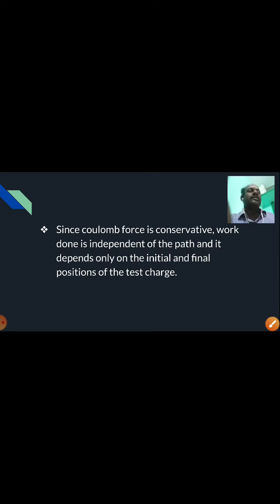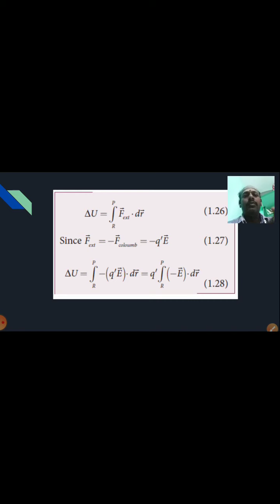Since the Coulomb force is conservative. Now what is conservative? We have already discussed. Conservative means independent of the path. A very good example is gravitational potential energy or gravitational force. Here even the electrostatic force is also a conservative force. So now we come to the conclusion that delta U, usually U is the letter used to denote the energy, as we have already studied in 11th grade.